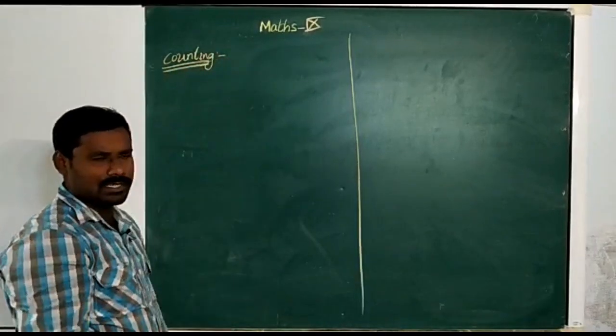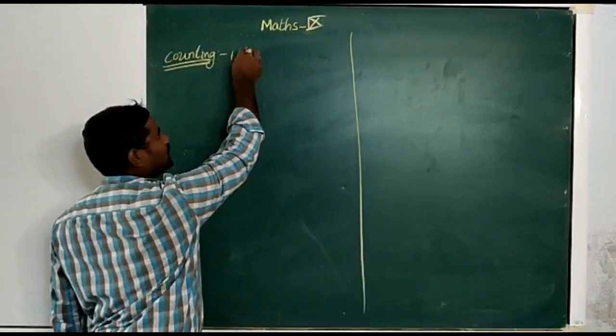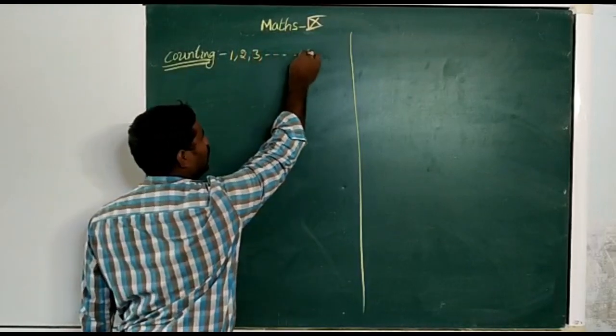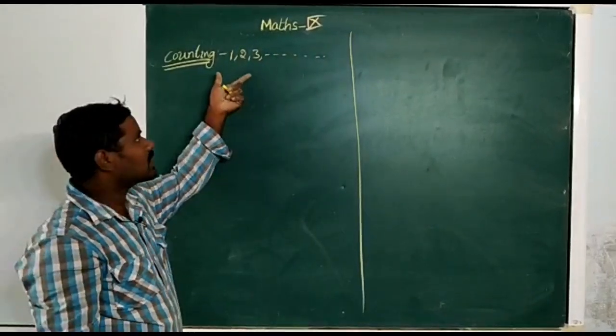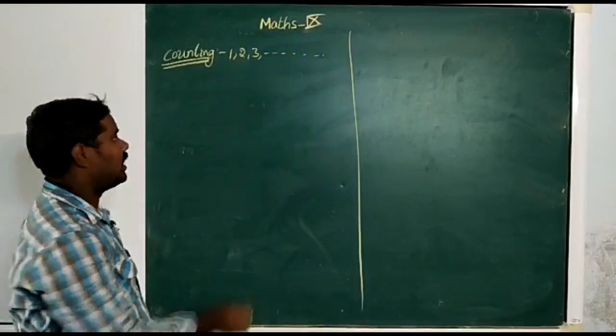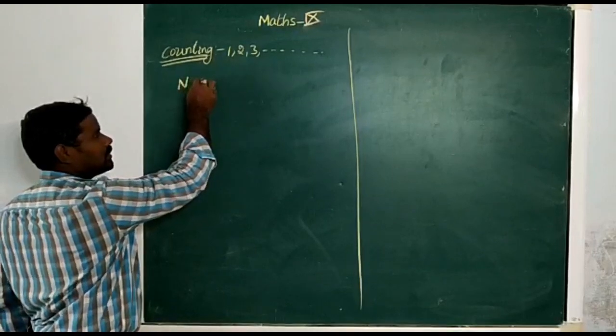What are the counting numbers? When you count anything, we start from 1: 1, 2, 3 and so on. These are called the counting numbers. These counting numbers are also called natural numbers.